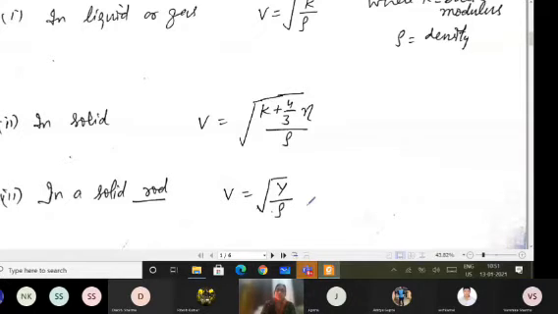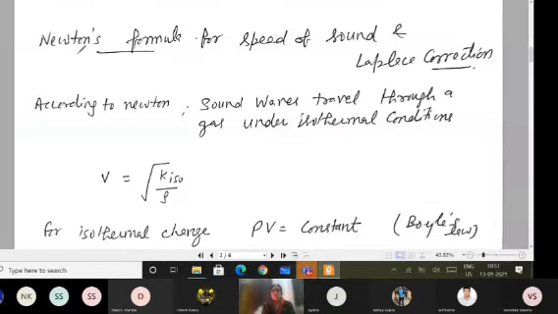And of course these are experimentally verified. Newton, of course you are aware of this name, very familiar scientist. He has given you so many laws. He has given the formula for the speed of sound also. But experimentally, if I go with Newton's formula, then it is giving me much error. So the correction was done by the scientist named Laplace.